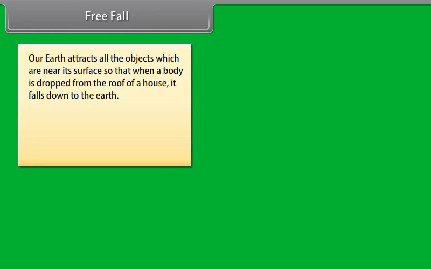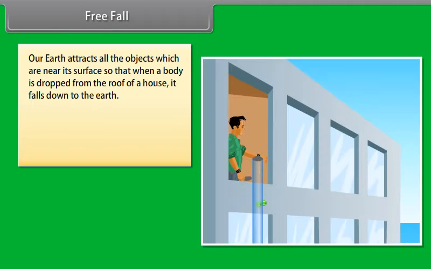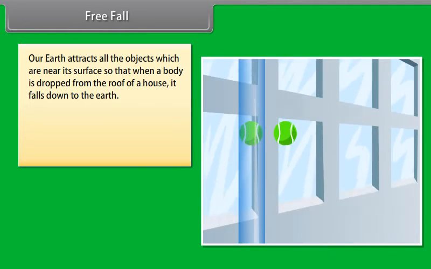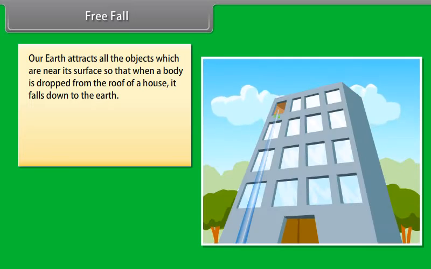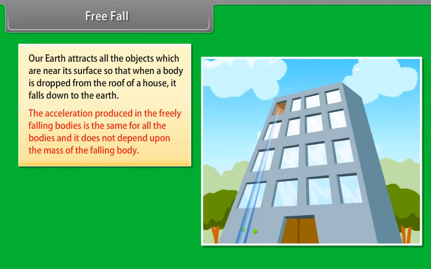Free fall. Our Earth attracts all the objects which are near its surface, so that when a body is dropped from the roof of a house, it falls down to the earth. The acceleration produced in the freely falling bodies is the same for all the bodies, and it does not depend upon the mass of the falling body.